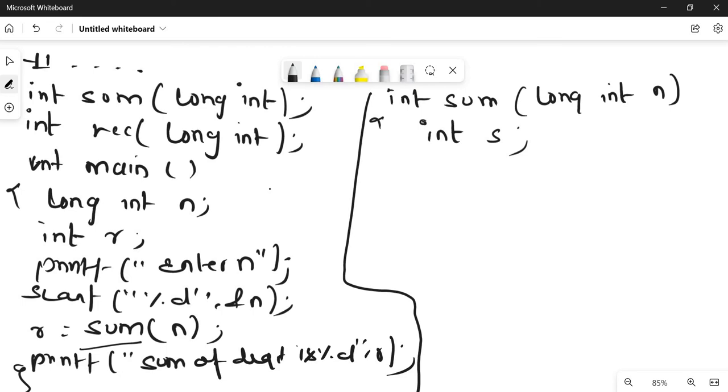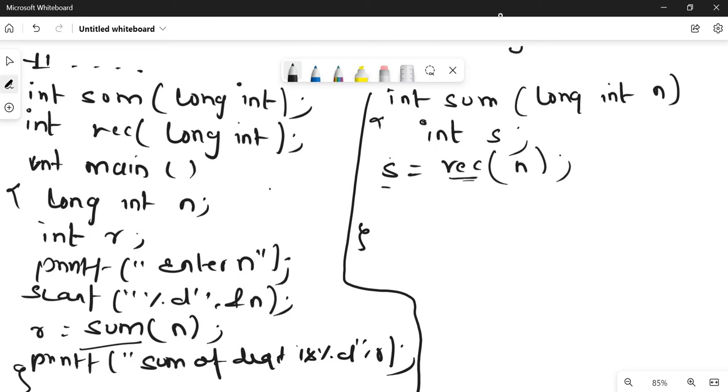Here I'll call another function, that is my recursive function, and I'll pass the value n. It will be stored in s. See, I am passing my number to the sum function. In sum it is going to call this rec function, which is going to add each digit and store it in s.